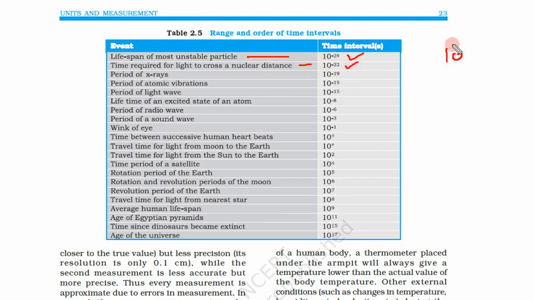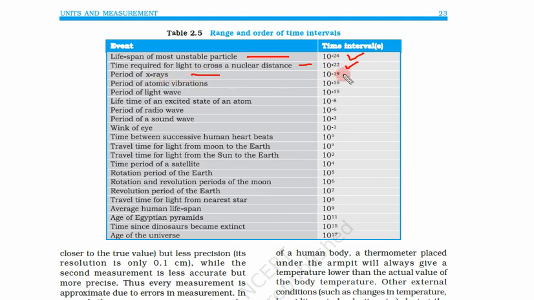The nuclear distance is 10 to power minus 14 meter, and the speed of light is 3 into 10 to power 8. In this way we get 10 to power minus 22 seconds. Because this is an approximate distance, it can be 2 into 10 to the power minus 14 or 3 into 10 to the power minus 14, but we are approximating it. So we get 10 to the power minus 22.